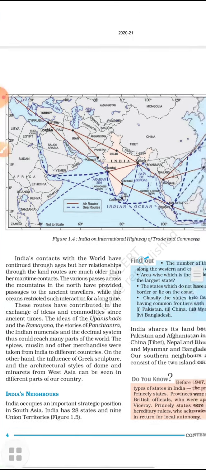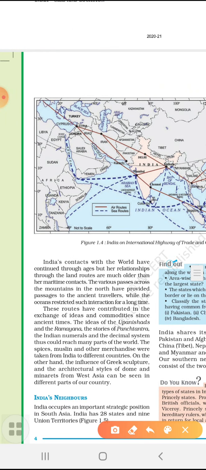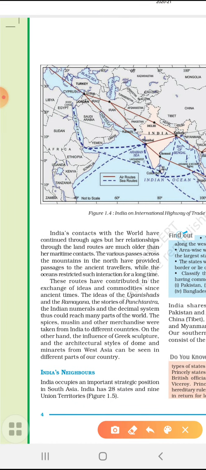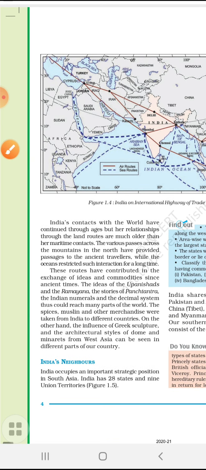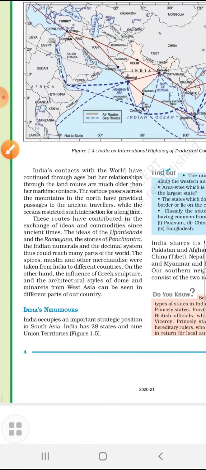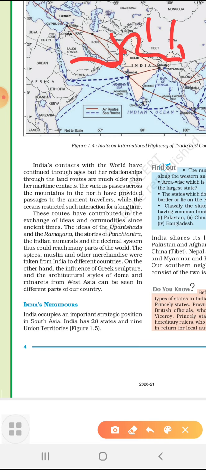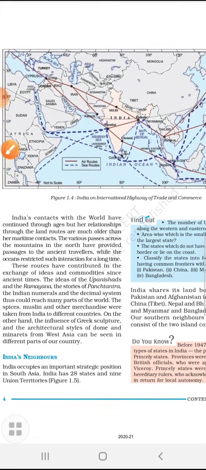And this I have discussed particularly in the previous video, but once again I will read it for you. Through the ages we have had very good contact with other countries, and simultaneously good relationships, through land routes much older than maritime. As I told you, earlier our contact was all through the continental region. Through the passes people used to go from one place to another in want of commodities, in want of business.